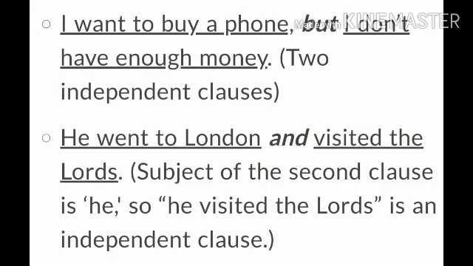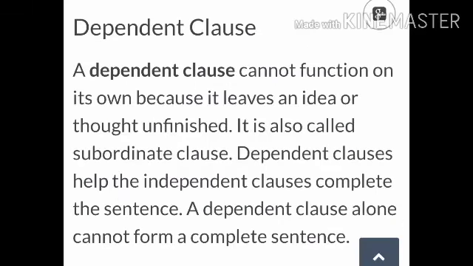Now, let us see what a dependent clause is. We already talked about independent clauses, whereas a dependent clause cannot function on its own. Definitely, because the word itself says that it is dependent on others. So that is the reason it cannot function by its own. It leaves an idea or thought unfinished. That means it won't be a complete sentence. It is also called a subordinate clause. So the other name of dependent clause is subordinate clause.